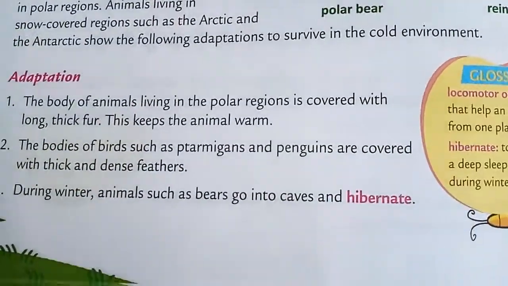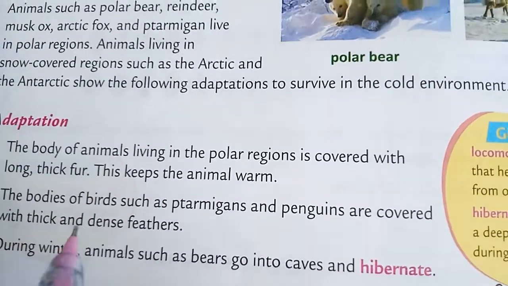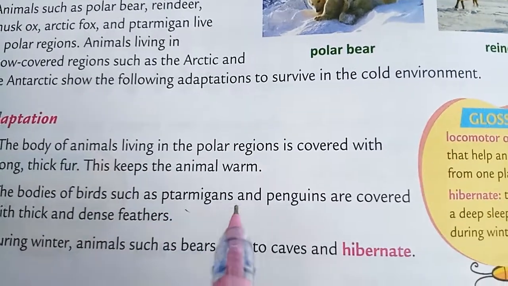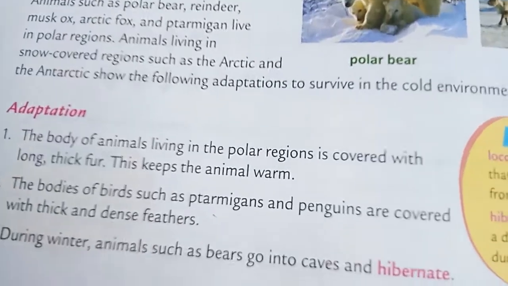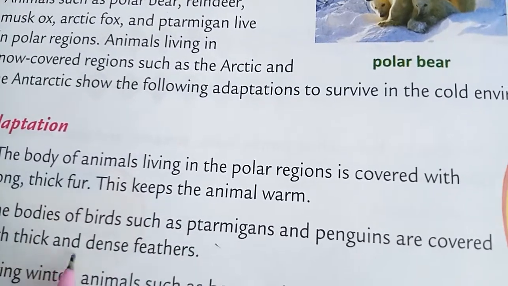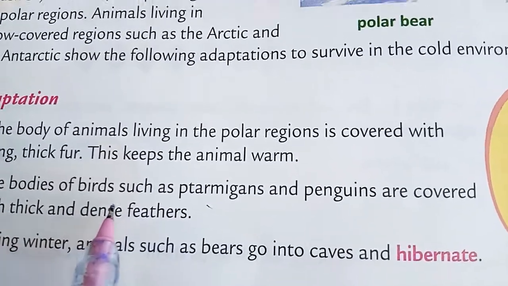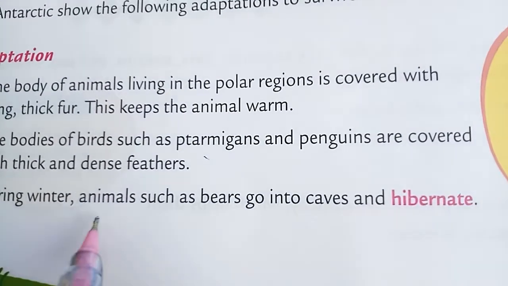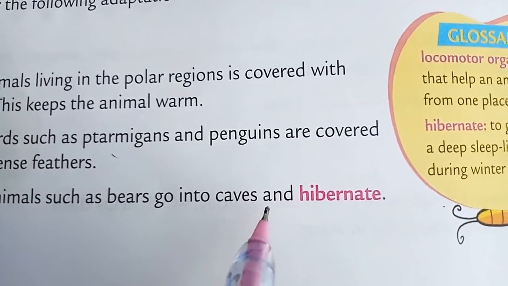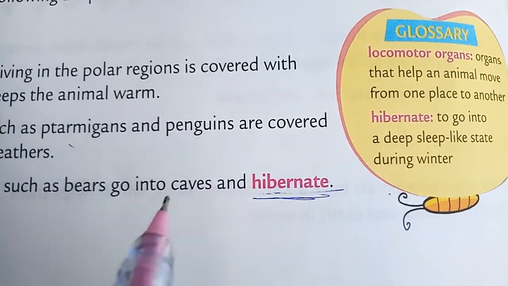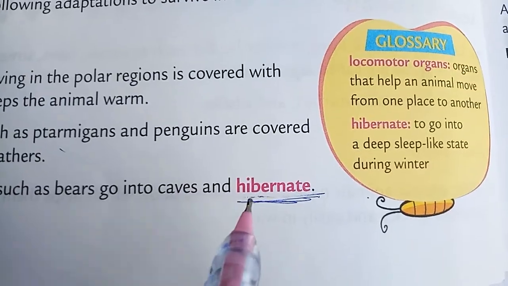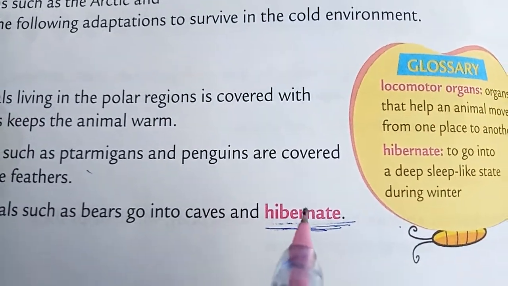Next, the bodies of birds. Birds have what? Feathers. The feathers are very thick for ptarmigans and penguins. For birds, they have very thick feathers, so this protects them from the cold. Next, during winter, animals such as bears go into caves and hibernate. What is hibernate? Going into sleep for a long period for protecting them from cold. This is called hibernate.